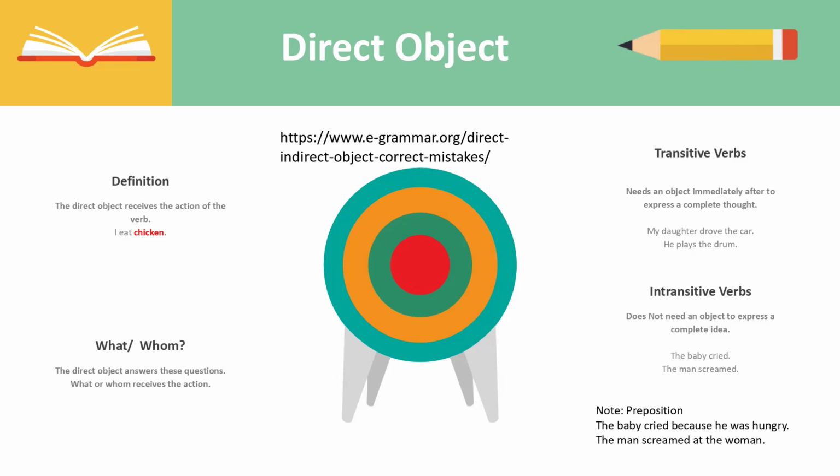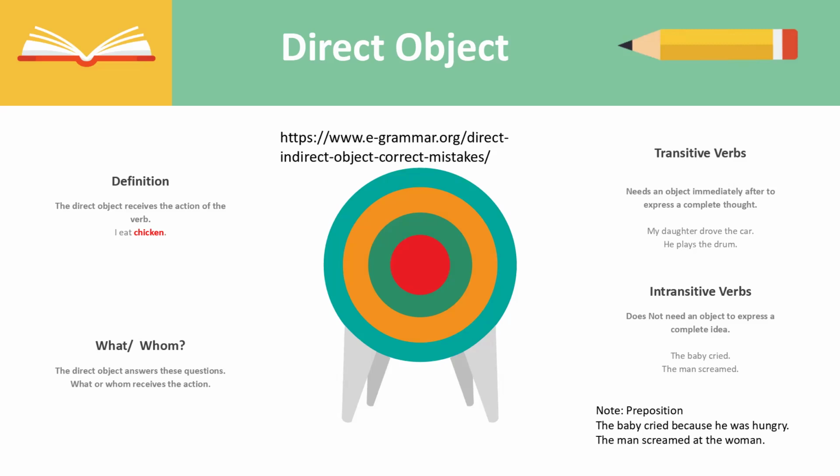Good. Intransitive verbs do not need an object immediately after to express a complete idea. For example, the baby cried. If someone said to you, the baby cried, you would understand what they're saying. You don't need an object after for the sentence to make sense. The man screamed. If someone said that to you, you would understand. You don't need anything immediately after the verb for it to make sense.